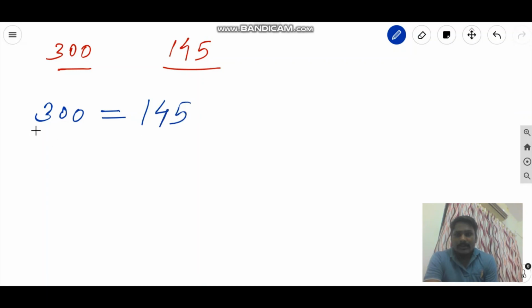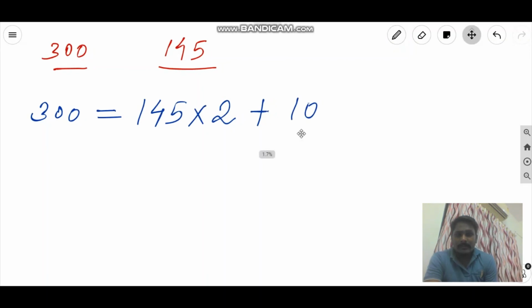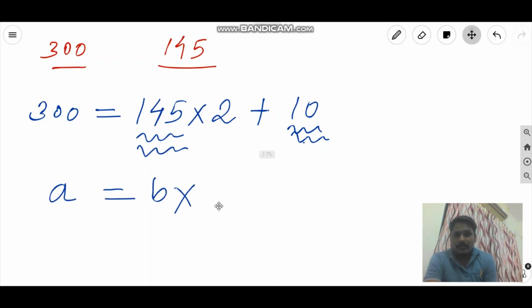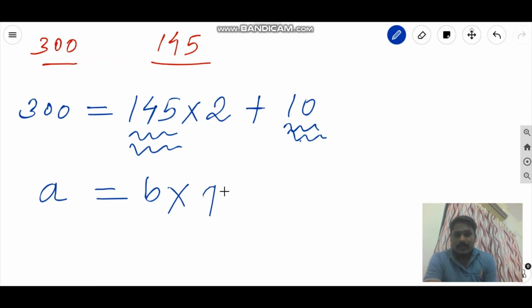So actually we are dividing 300 by 145, and here I will get 2 plus R. 145 twos are 290 and 10 as a remainder. Now always remember that this value of R should always be less than the value of B. So here we have A equals B times Q plus R, so the value of R should always be less than B.